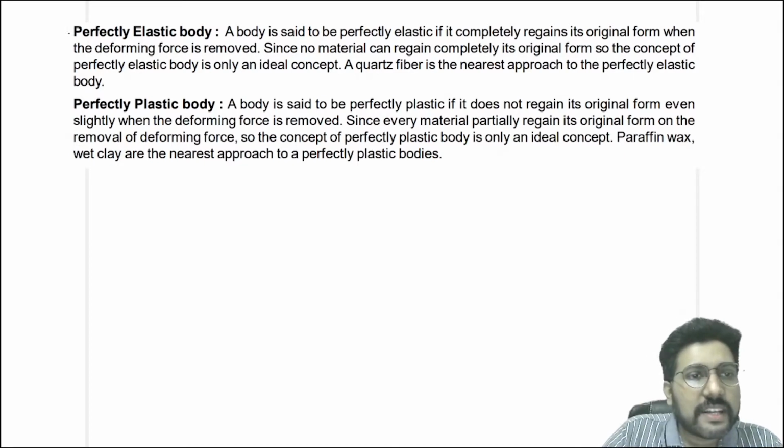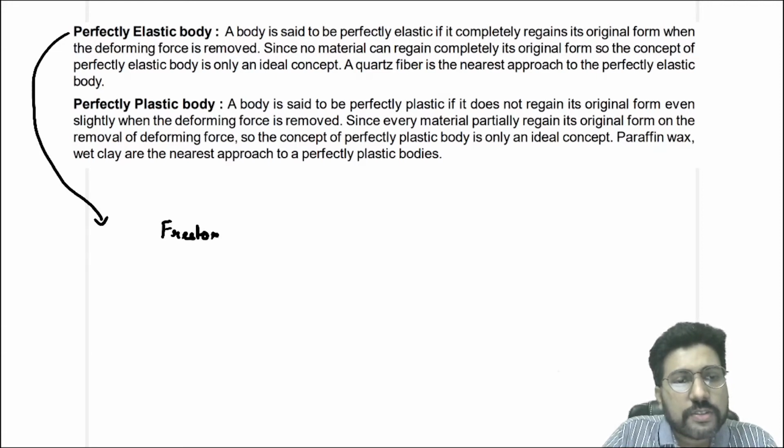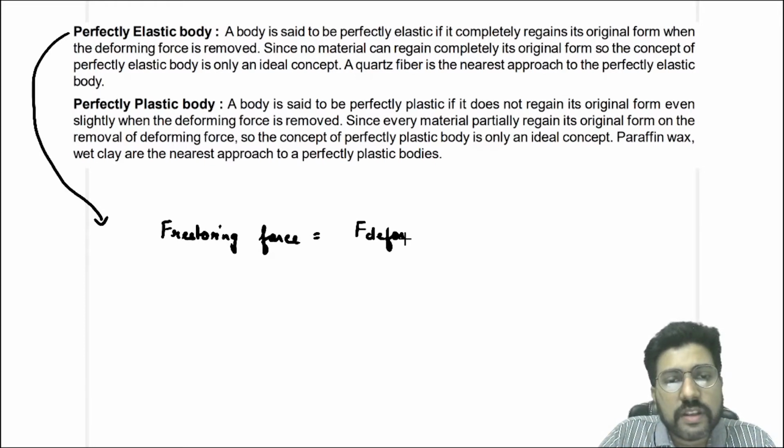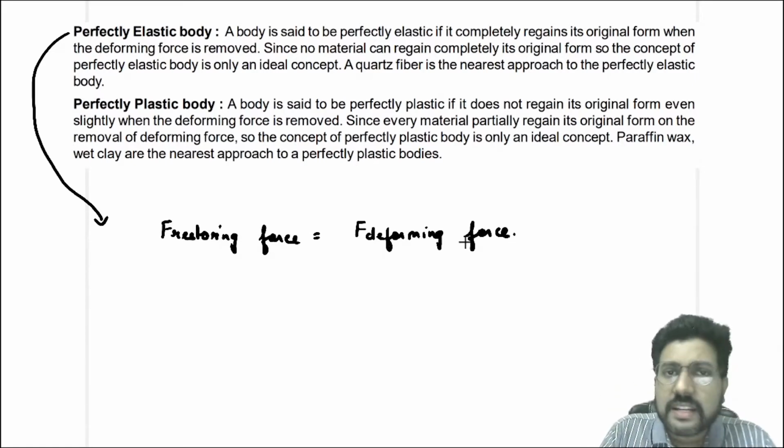So I'll write it here. For a perfectly elastic body, the restoring force is equal to the deforming force. Okay, so in a perfectly elastic body, the restoring force is equal to the deforming force.